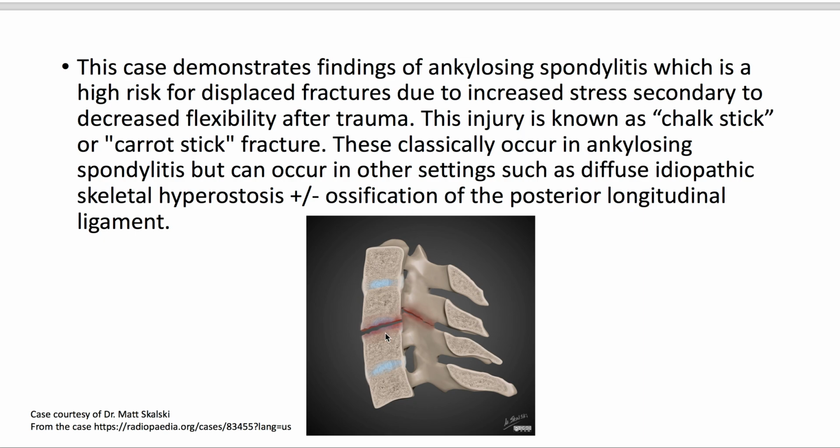These classically occur in ankylosing spondylitis, but can also occur in other settings, such as diffuse idiopathic skeletal hyperostosis, or possibly ossification of the posterior longitudinal ligament.